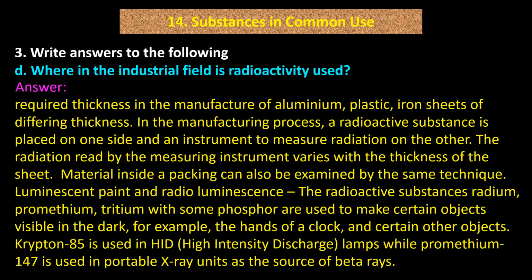Luminescent paint and radioluminescence. The radioactive substances radium, promethium, tritium with some phosphor are used to make certain objects visible in the dark, for example the hands of a clock and certain other objects. Krypton 85 is used in HID (high intensity discharge) lamps, while promethium 147 is used in portable X-ray units as the source of beta rays.